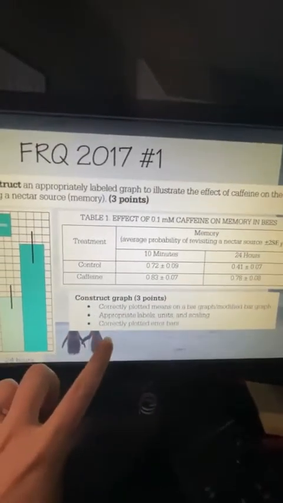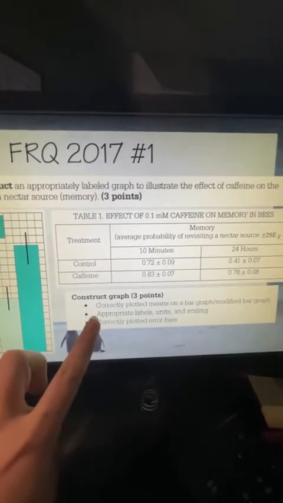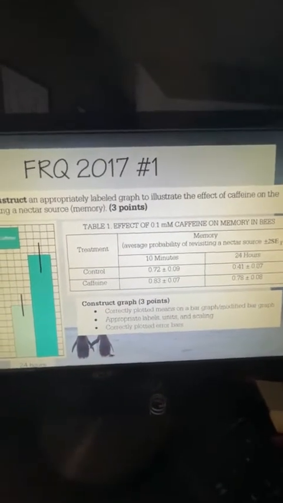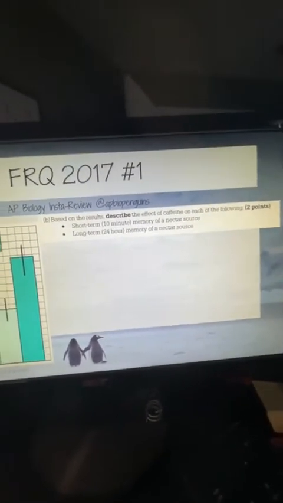Okay. So going back to our graph, sorry, y'all, I went on that little tangent right there. So now we have to say, okay, this is everything we got points for, right? So we correctly plotted our means, we have appropriate labels, unit scaling, and then correctly plotted, right? Okay. So based on the results, describe the effect of caffeine on each of the following.